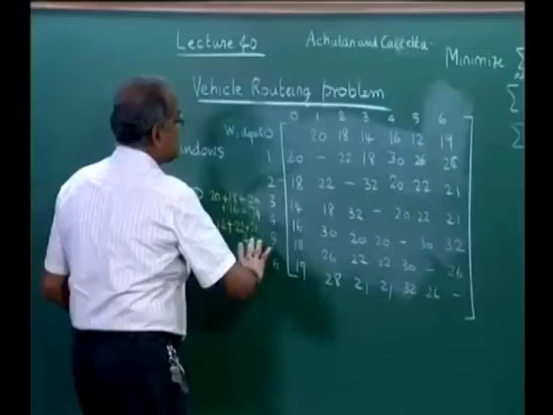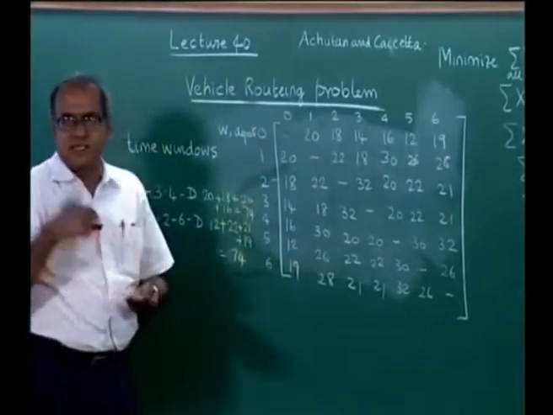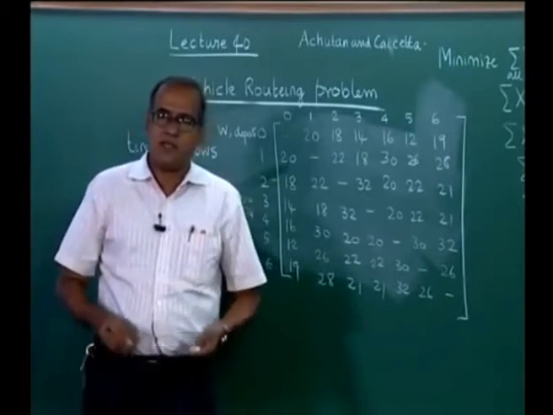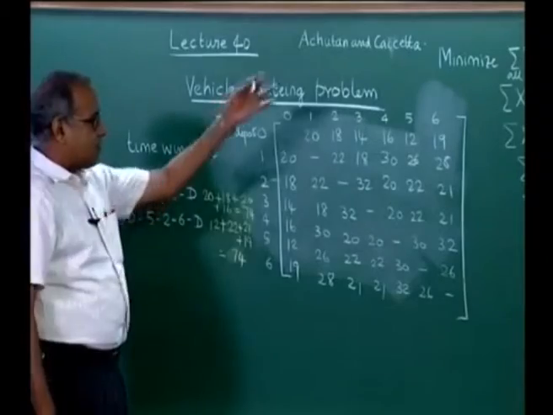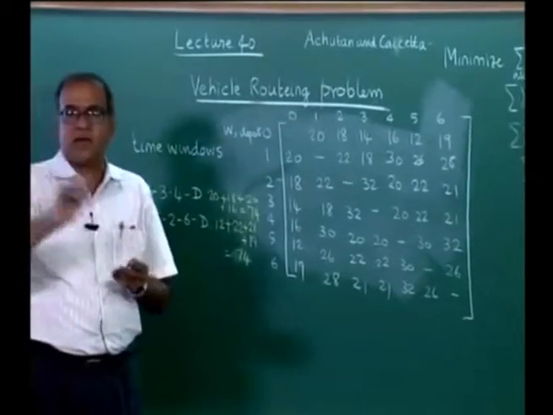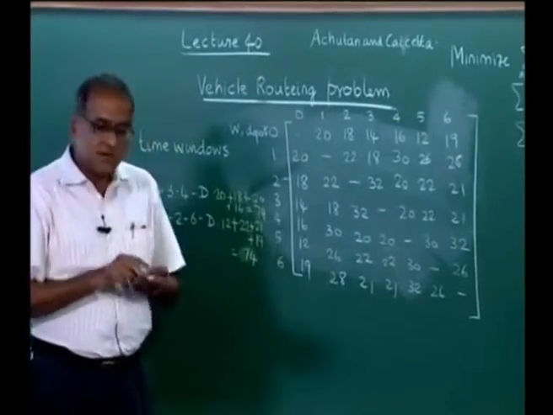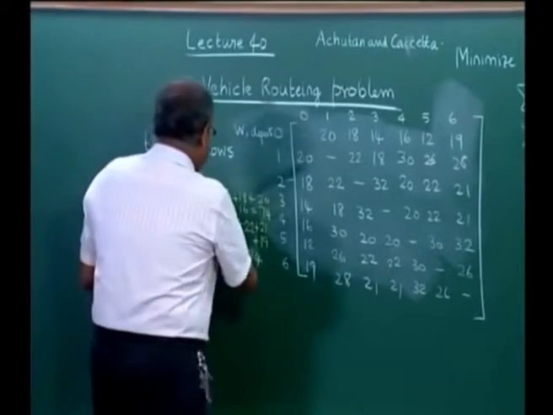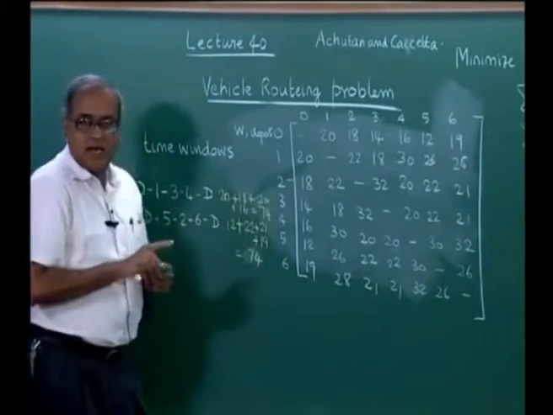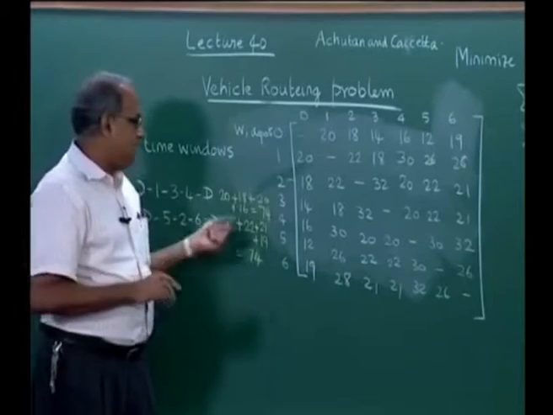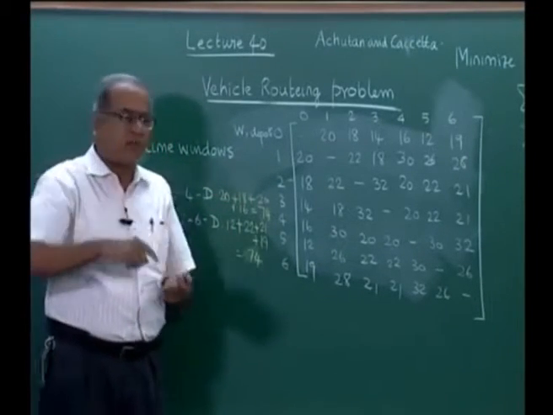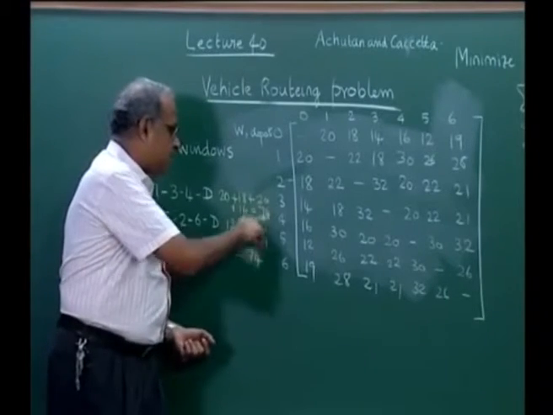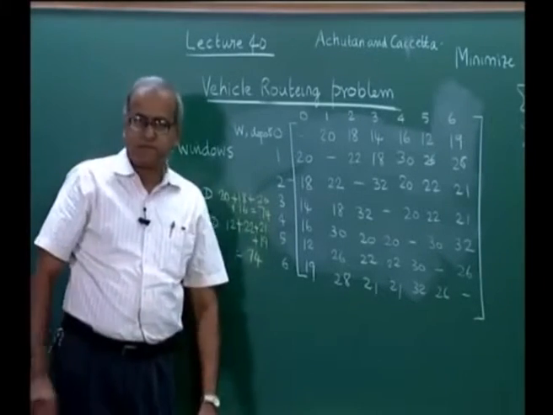Now for a moment, instead of assuming these as distances, let us assume these also as time taken, and we are trying to solve the problem such that the total time taken is minimized. Now if both these vehicles start at time equal to 0 and both these vehicles will come back to the depot at time equal to 74, because it so happens that both of them are equal.